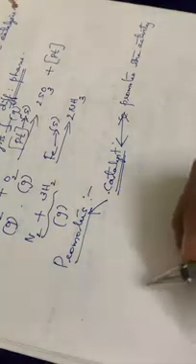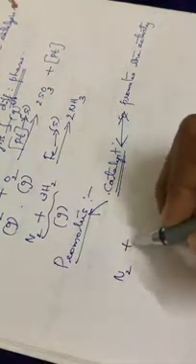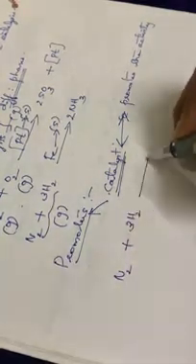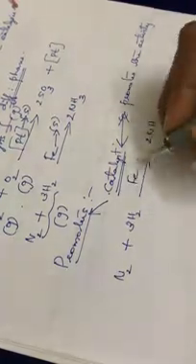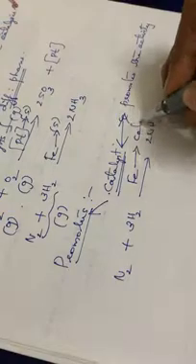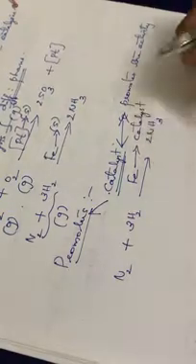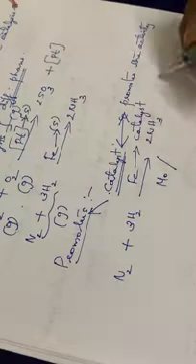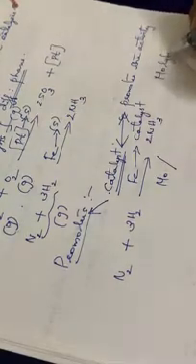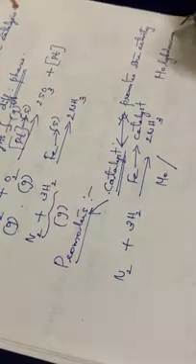For example, N2 plus 3H2 giving 2NH3. See here, iron is used as a catalyst. In this reaction, we are adding molybdenum, Mo, or alumina, Al2O3, aluminium oxide, to the reaction mixture.